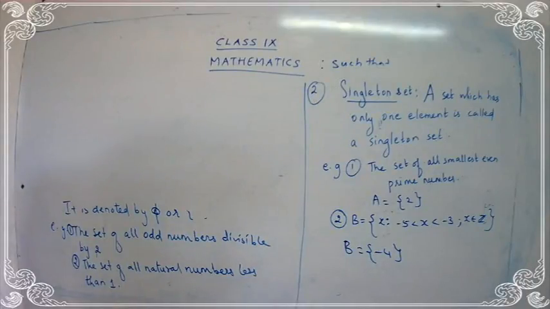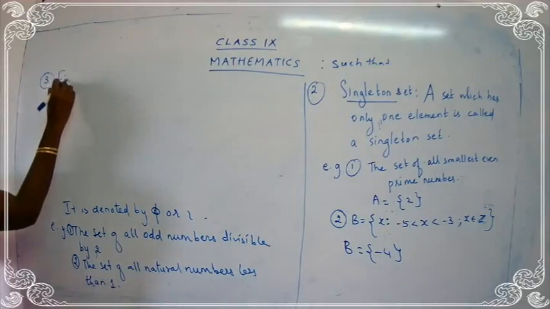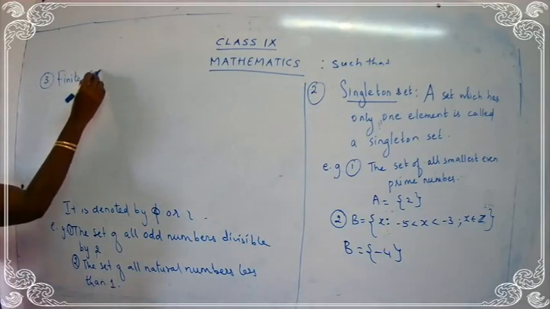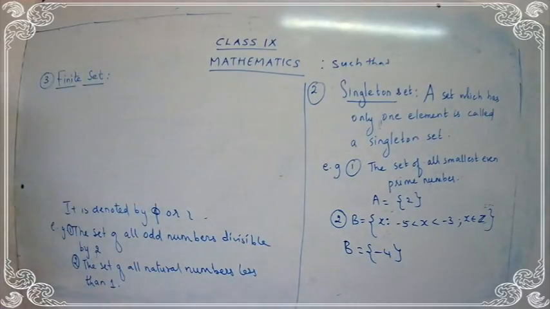Let's come to the third one. Write down the third type of set: finite set.